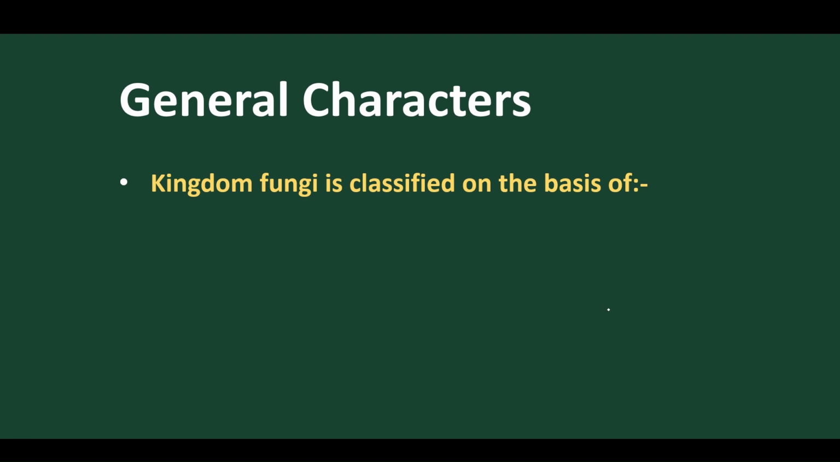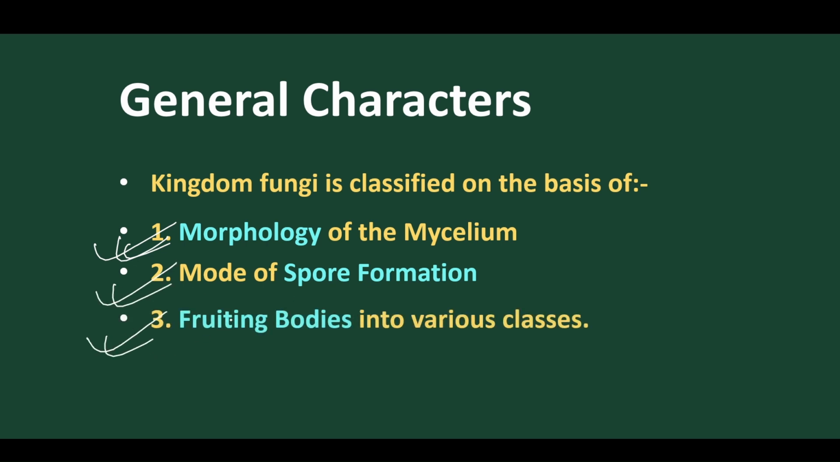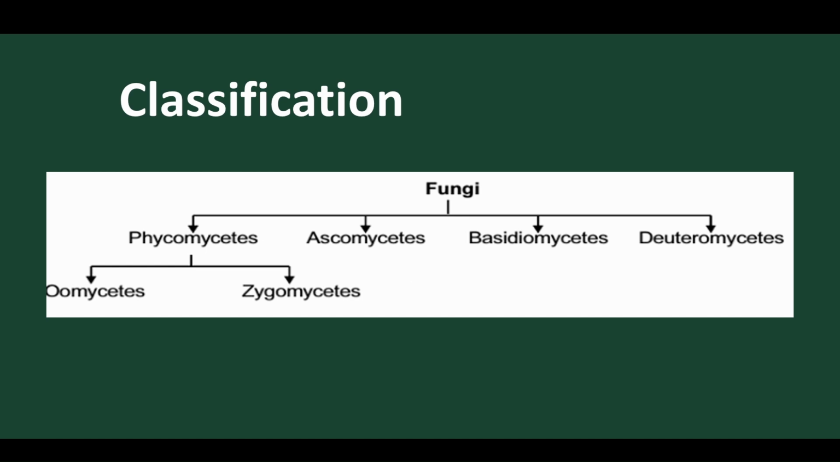Kingdom fungi is then classified. Now let's move into the classification. Now we are talking about the general characters of fungi. So kingdom fungi is classified on the basis of three conditions. One is the morphology of the mycelium. The second is the mode of spore formation. The third is the fruiting bodies. So fungi is classified on the basis of mycelium structure, spore production, and fruiting body production.